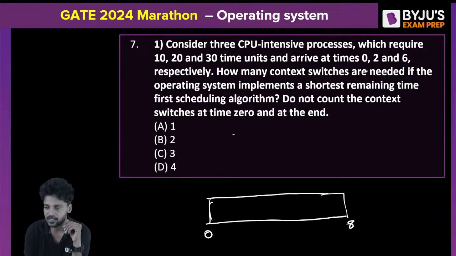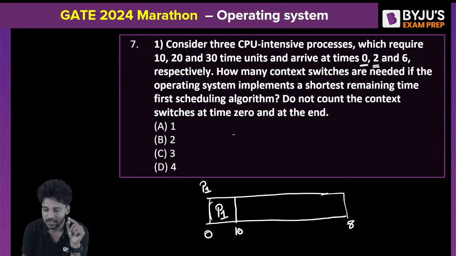Okay. Now at time 0, what has arrived? The process P1 arrived. P1 enters into the system. When P2 arrives at the second clock pulse, P1 execution status will not change because P1, according to the scheduling algorithm, is the shortest remaining time process. So P1 is allowed to continue. Right, then when P1 comes out at the 10th clock pulse, what will enter?